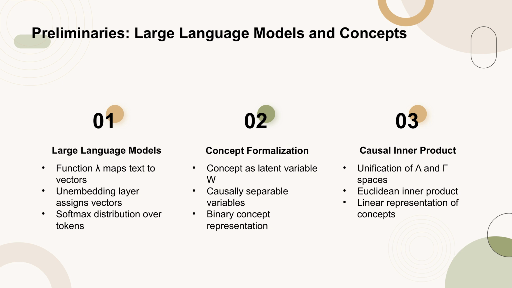Finally, we explore the unification of the embedding and unembedding spaces through a causal inner product, which ensures that causally separable concepts are orthogonal in the transformed space. This transformation allows us to view the embedding and unembedding spaces as a single space with a Euclidean inner product, simplifying the representation of concepts.